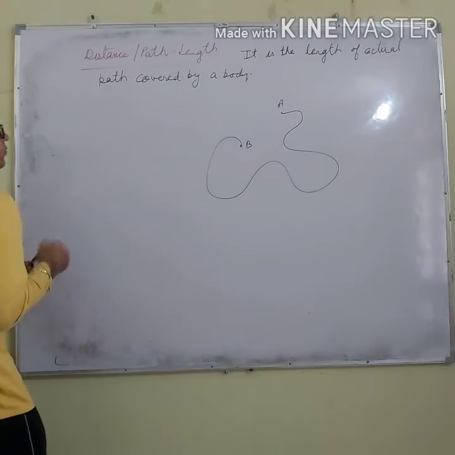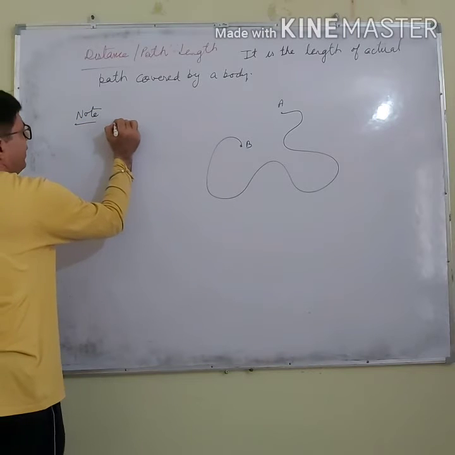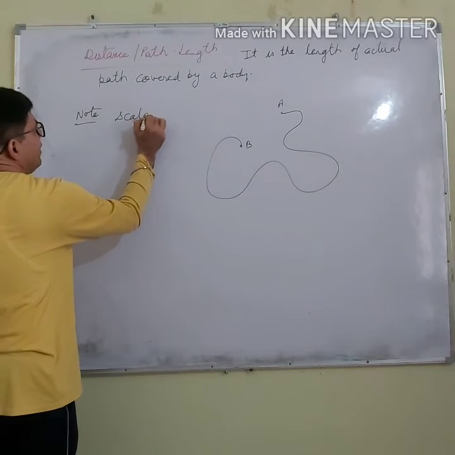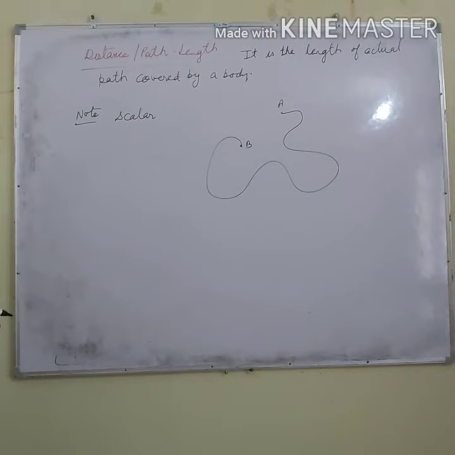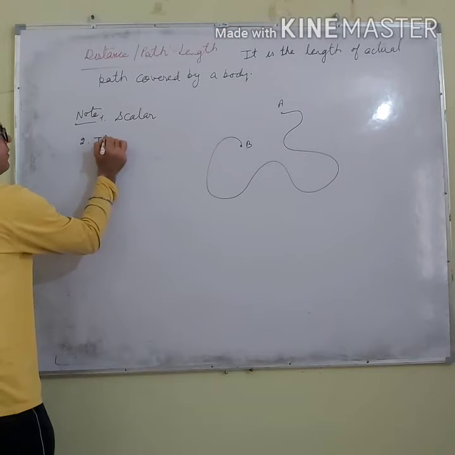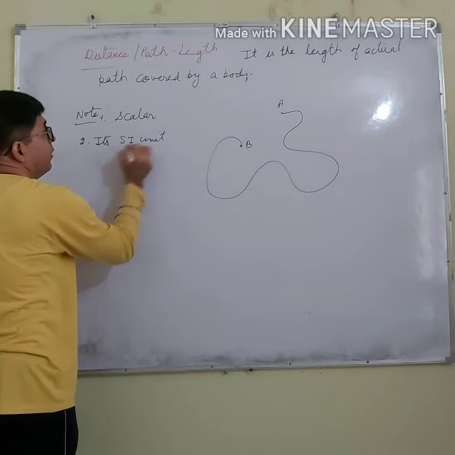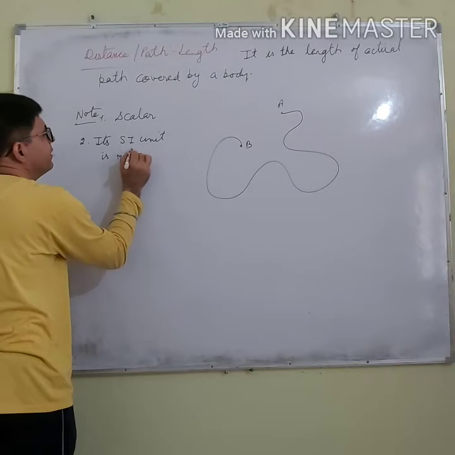Now remember, a few points you have to keep in your mind. Distance is a scalar quantity. It has no direction. And second point is its SI unit is meter.